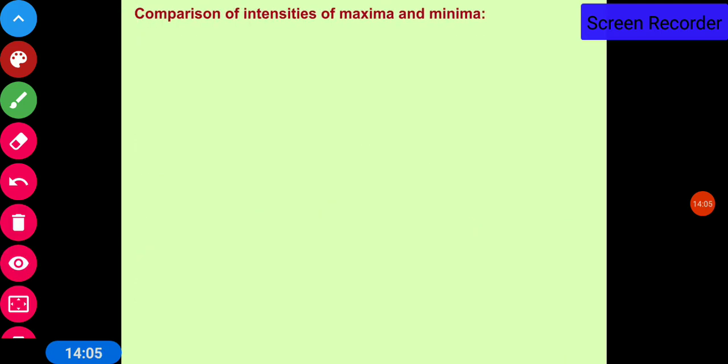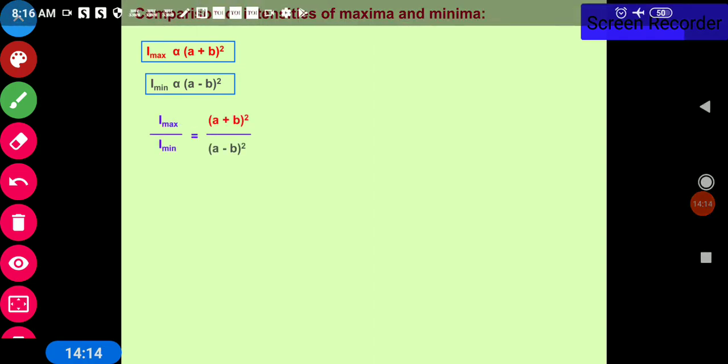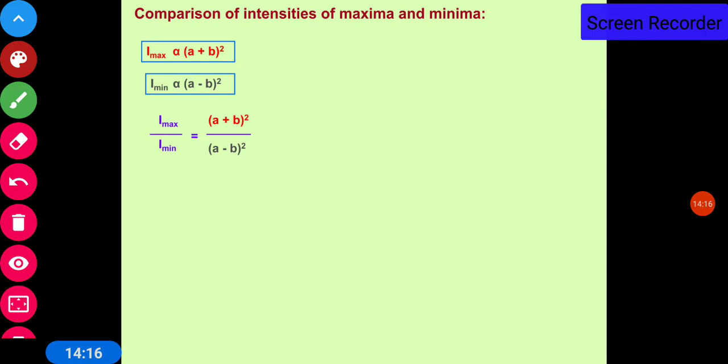Now the comparison of intensity of maxima and minima. I maximum is proportional to a plus b whole square, and I minimum is proportional to a minus b whole square. If we divide these two, I maximum upon I minimum is equal to a plus b whole square upon a minus b whole square.